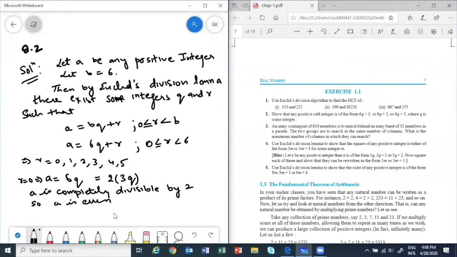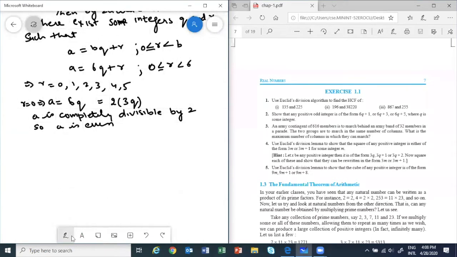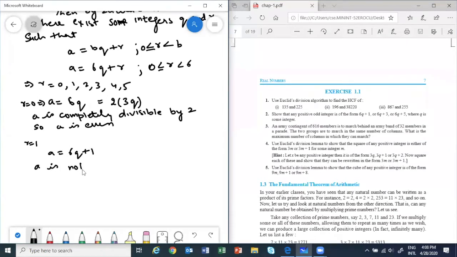What is the question? It says positive odd integer. Correct. So we will say when we will have odd ones. So for R equal to 1, it will be odd, correct? For R equal to 1, A is equal to 6Q plus 1. Right? Now this is not completely divisible by 2. So it is odd. Okay, you will write that. So A is not completely divisible by 2. So A is odd positive integer.